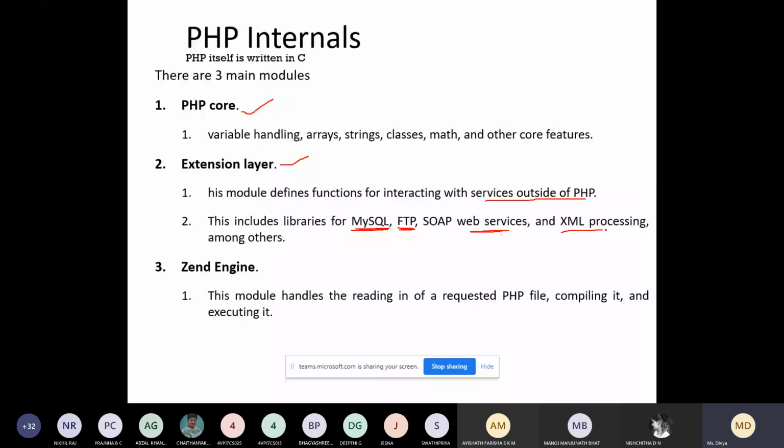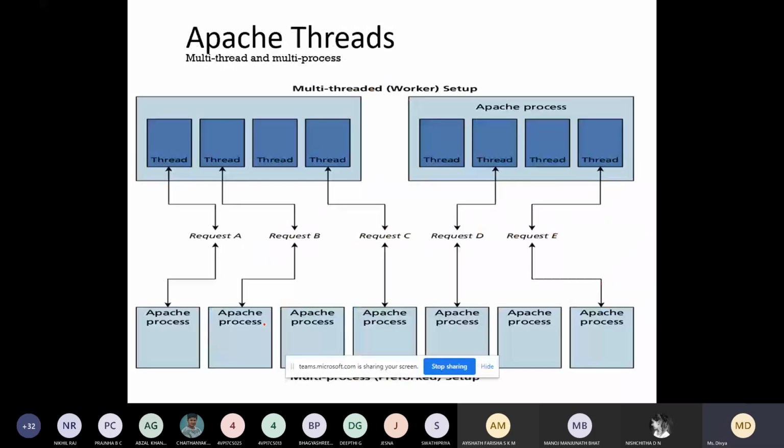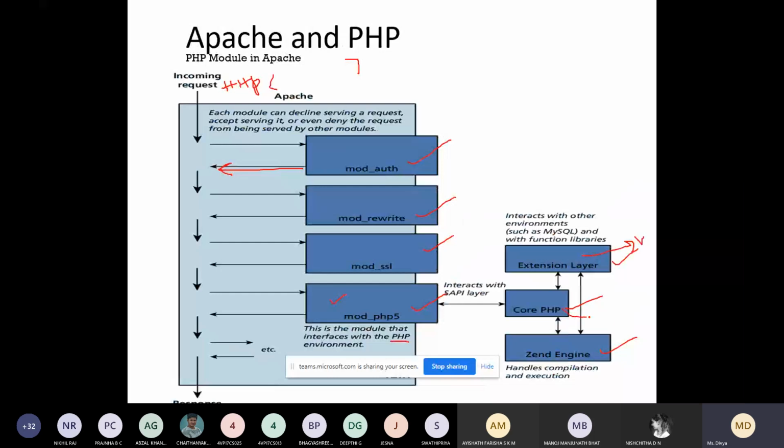One more, we have the Zend engine. It is meant for handling the reading in the request of the PHP file, compiling it. That is important. The Zend engine is responsible for compiling and executing your PHP code. So this is for variables or handling the data. This is for connecting to the database or any other external file, and this is meant for compiling your PHP code.